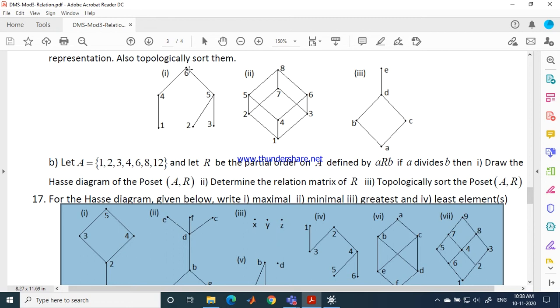In this example 6 is the greatest. 6 is the maximal element. But when we come to the least element, there is no least element in this one, as the minimal elements are 1, 2 and 3. I can't reach 2 from 1, I can't reach 3 from 1. As a result we can't find a single element from which we can reach all the remaining elements of the set, so that I can call that one the least element.